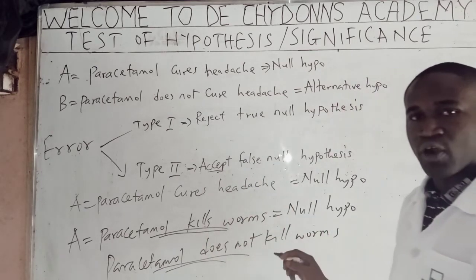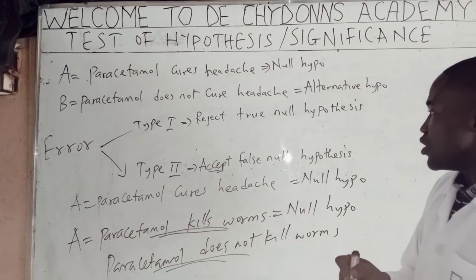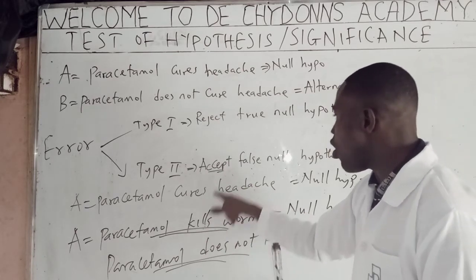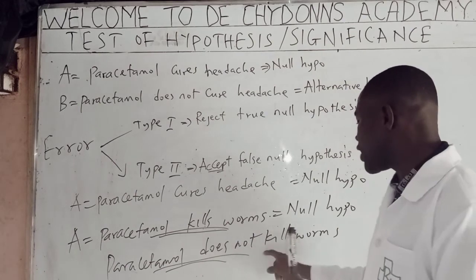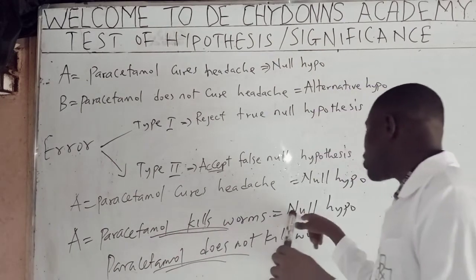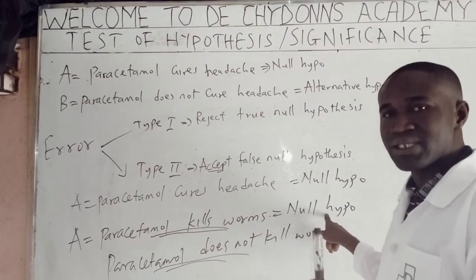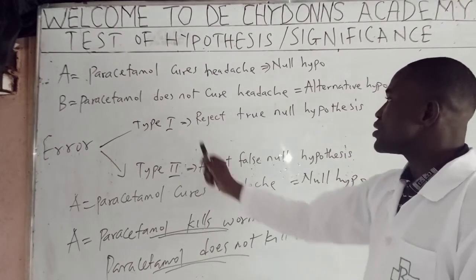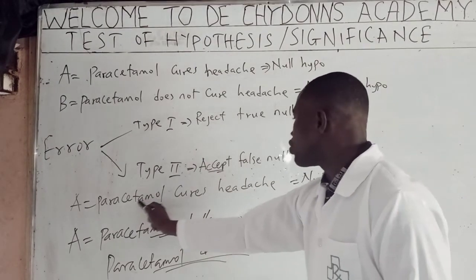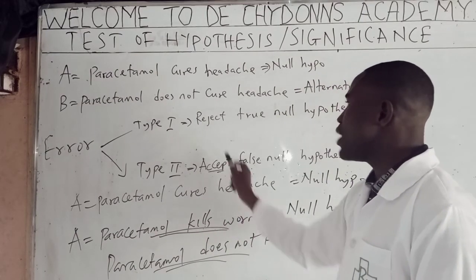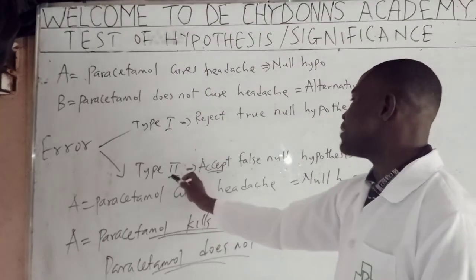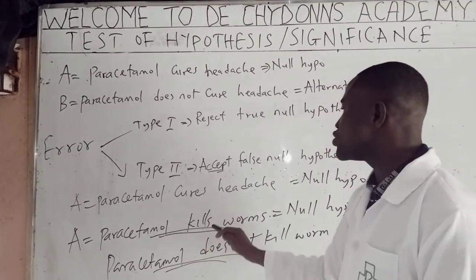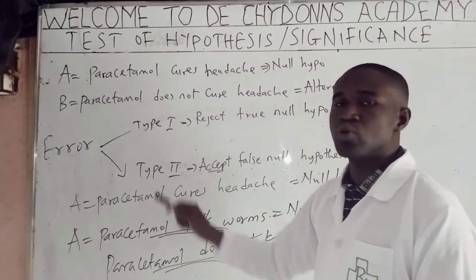The null hypothesis is already false. After your experiment, instead of saying paracetamol does not kill worm, you went ahead and reported that this null hypothesis is true and you accepted it. It means that you have committed type 2 error. So, in a nutshell, type 1 error means when the null hypothesis is true and you went ahead to reject it. While type 2 error simply means when the null hypothesis is obviously false, but you went ahead to accept it. That is type 2 error.